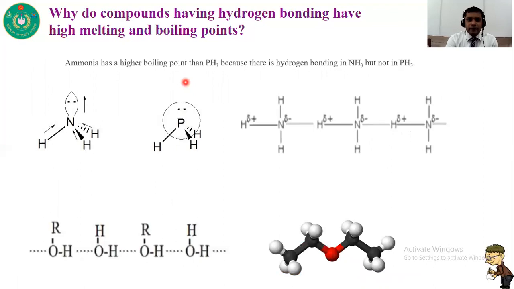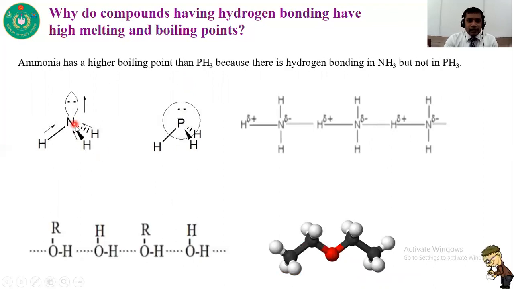Here you can see ammonia has a higher melting and boiling point than phosphine. Why? Because in ammonia, nitrogen is highly electronegative, so it pulls electrons from the nitrogen-hydrogen bond and becomes partially negative, and hydrogen becomes partially positive. So this hydrogen can form a hydrogen bond with the partially negative nitrogen atom of another ammonia molecule.